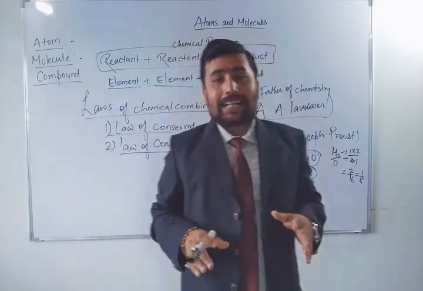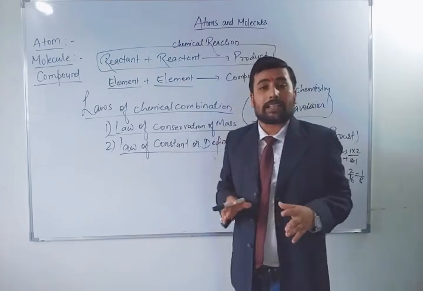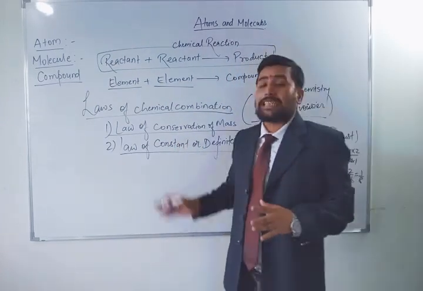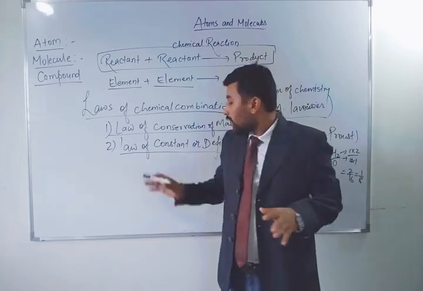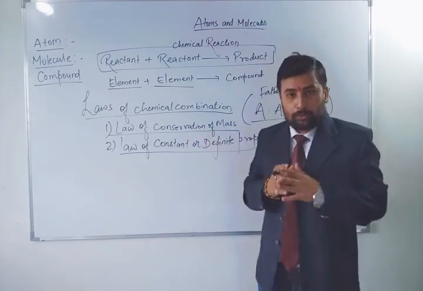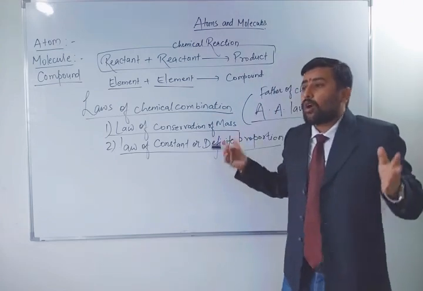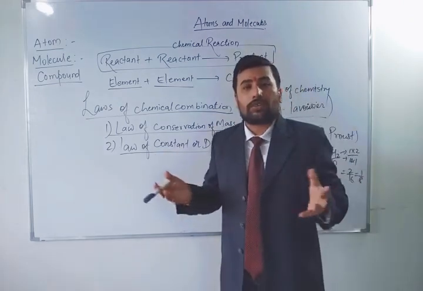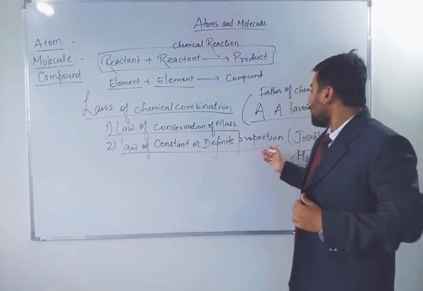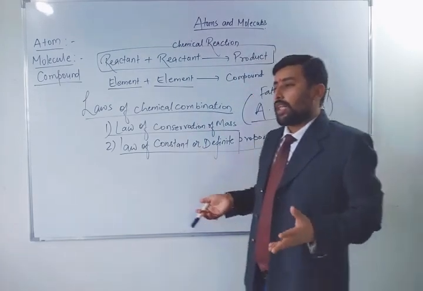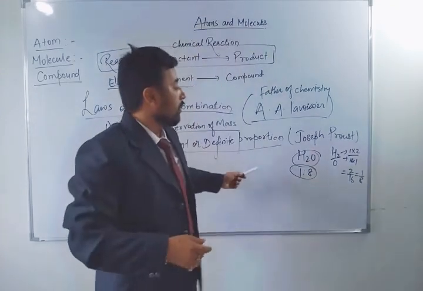It says that elements are always combined in a fixed proportion. That is the law of constant or definite proportion. Got it? So here you can say when hydrogen and oxygen have reacted with each other, they have formed water, and water always exists in the 1:8 ratio.